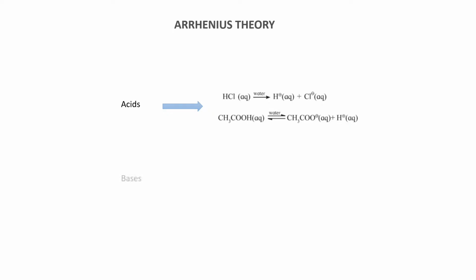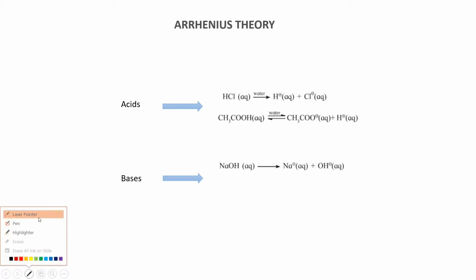So what about the bases? Bases are those compounds which, when dissolved in water, dissociate and give OH-. Here you can see the example of NaOH, sodium hydroxide. It dissolves in water to form an aqueous solution giving Na+ ion, that is sodium ion, and OH-, that is your hydroxyl ion. So according to Arrhenius theory, if any compound dissociates and gives OH- in its aqueous solution, it is known as a base.